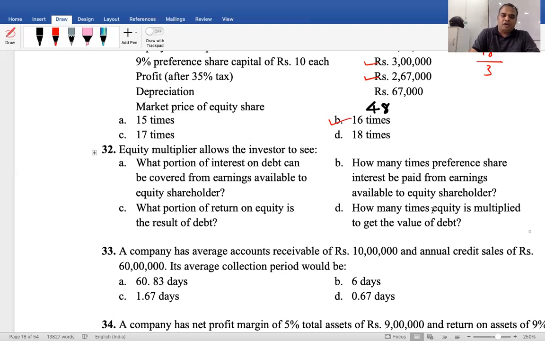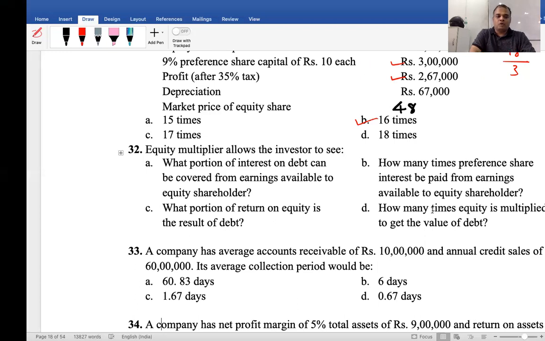Next. Equity multiplier allows the investor to see: A, what portion of interest on debt can be covered from earnings available to equity shareholders; B, how many times preference share interest can be paid from earnings available to equity shareholders; C, what portion of return on equity is the result of debt; D, how many times equity share is multiplied to get value of debt.